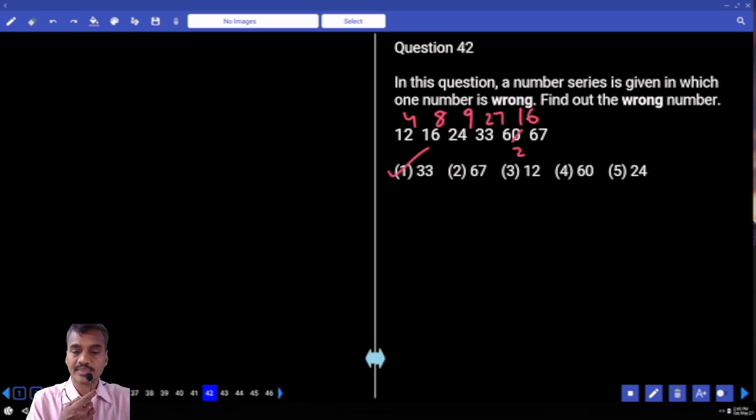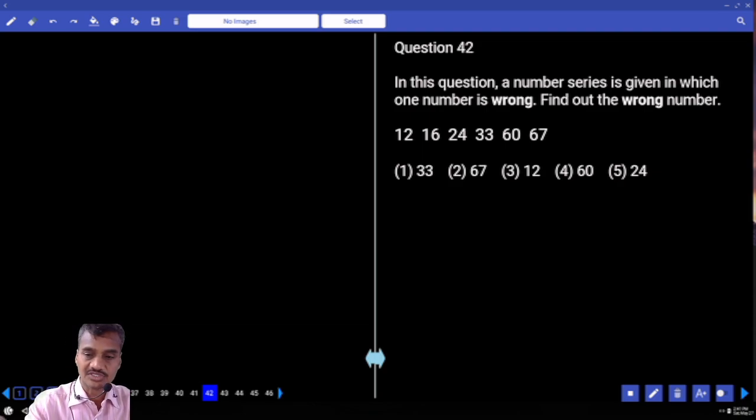Then 42, tell me. 12, 16, 24, 33. 12 and 16, the difference is 4. And 16 and 24, the difference is so much? 8. 24 and 33, the difference is so much? 9. Then next one. And 33 and 60, the difference?